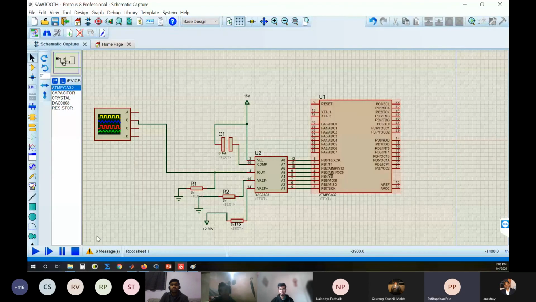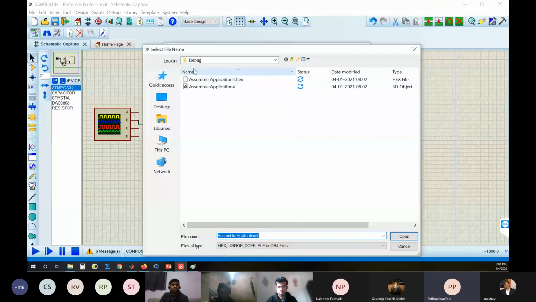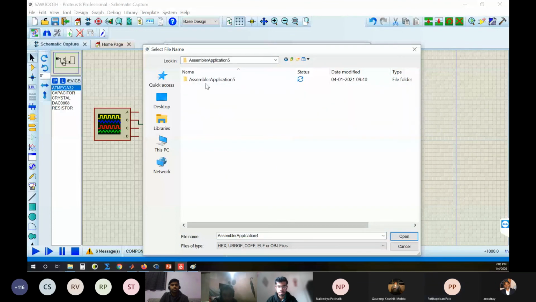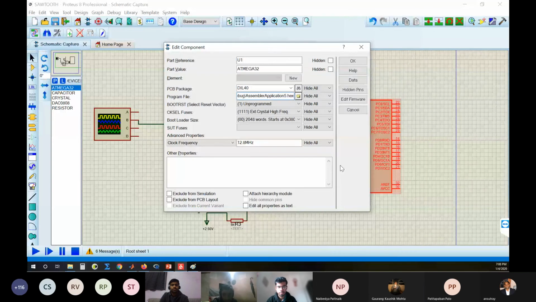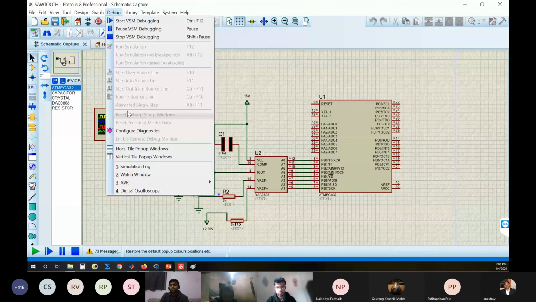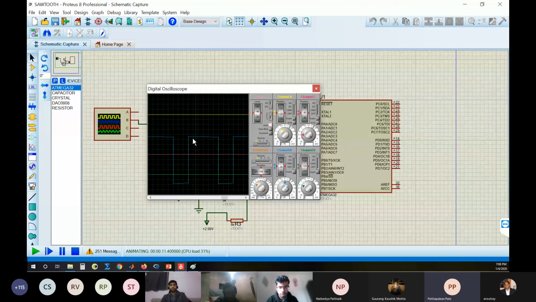When I load this assembler application, you see here there is a small step over here, no?